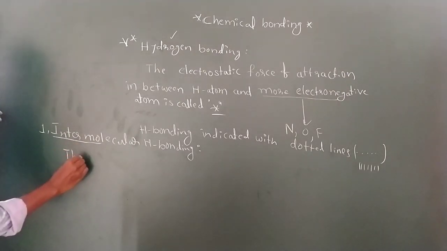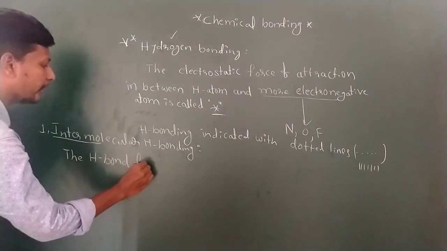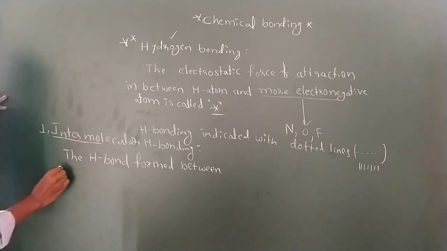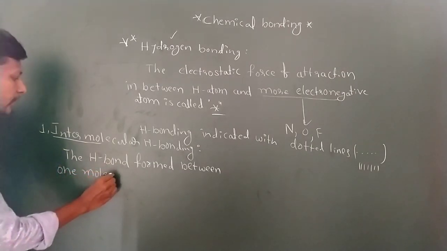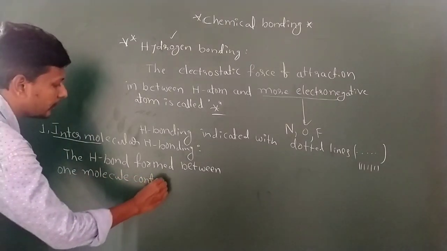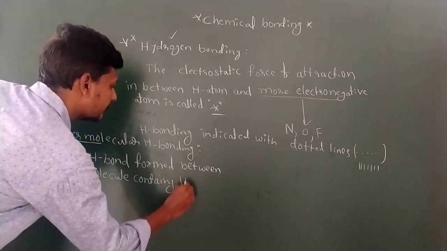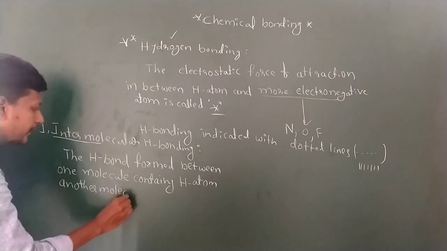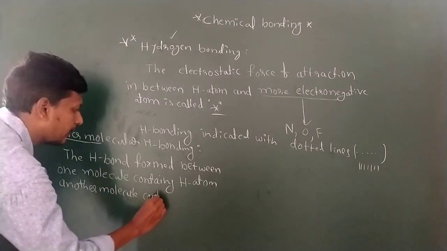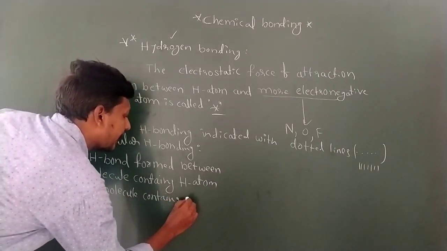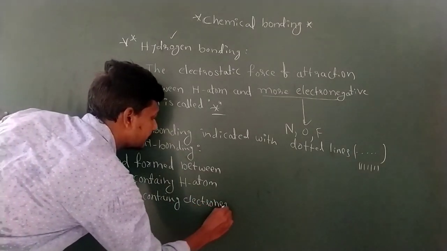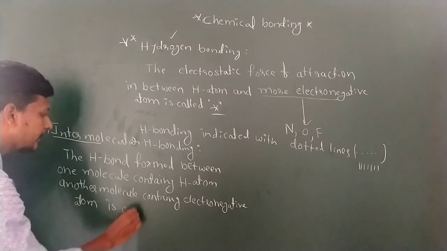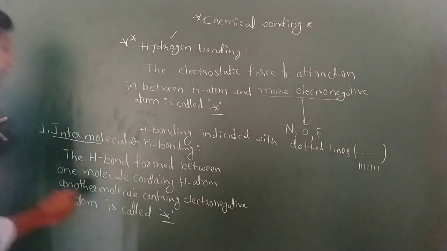Here the hydrogen bond formed between one molecule containing a hydrogen atom and another molecule containing a more electronegative atom is called intermolecular hydrogen bonding. I am writing a star, which means intermolecular hydrogen bonding.